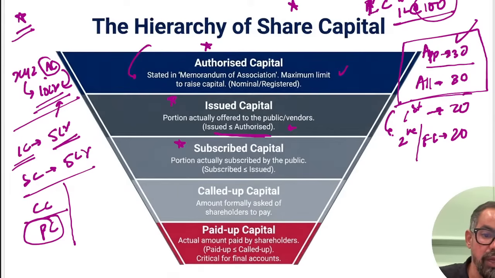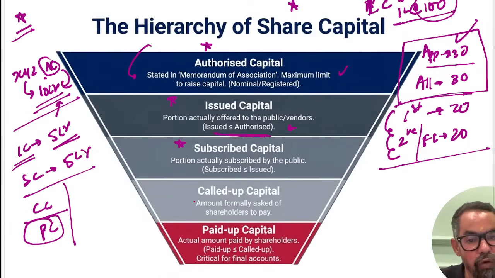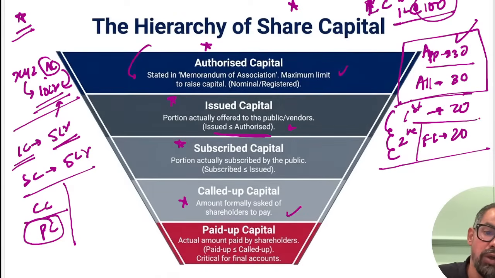And this is the remaining one, which is owed by the investors to the company. They have promised an amount, formally asked of shareholders to pay, called up. Once you issue this call, this will be 20 into the number of shares, and when you issue the final call, the same into the number of shares. Paid up is what is already paid by the shareholders.